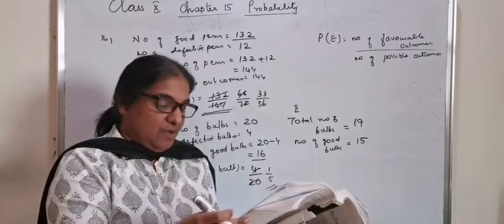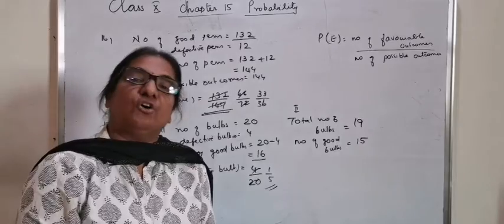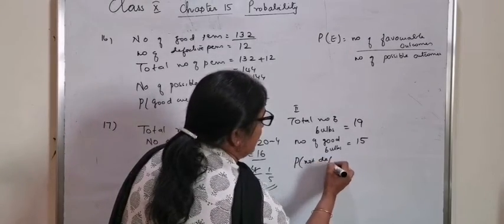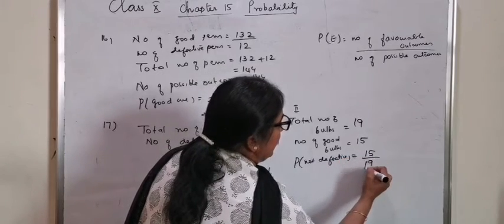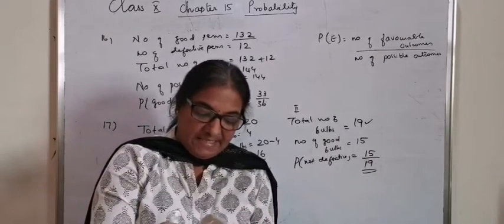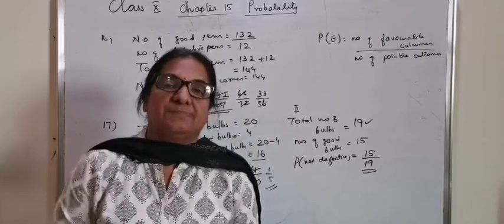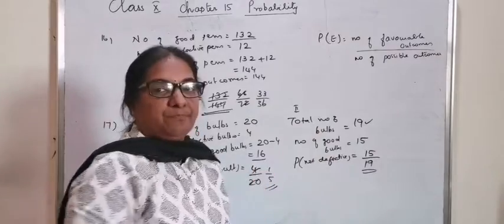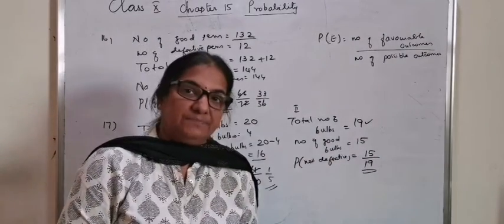And the question is, what is the probability that the bulb is not defective, or it is a good one? The probability that the bulb is not defective is 15 by 19. It became 19 because it is very clearly said that the bulb is not replaced. That means it is kept separate, so the total number also will get reduced by 1. So the second case answer is 15 by 19.